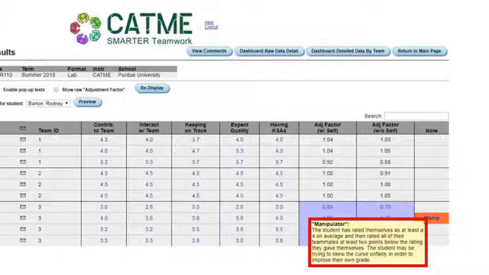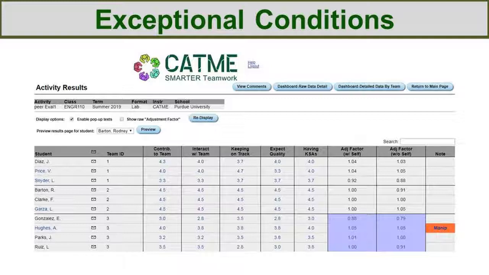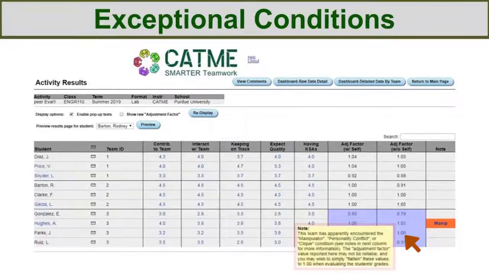It will occur if one of the students on the team is trying to skew the curve by giving themselves high ratings while rating the other team members poorly. This exceptional condition leads to erroneous adjustment factor values, so the adjustment factor column is highlighted. If you hover your mouse over the adjustment factor column, you'll also see a pop-up message explaining this.